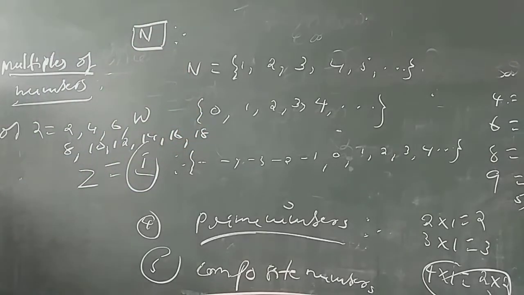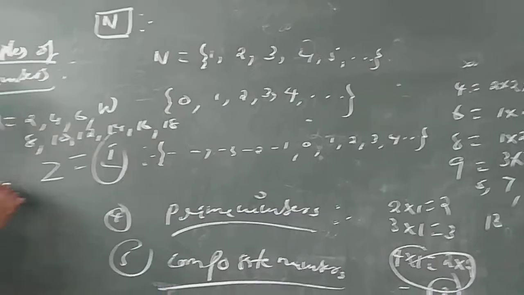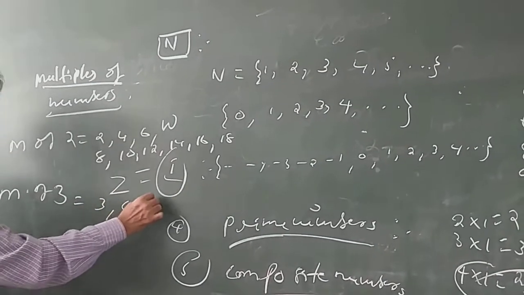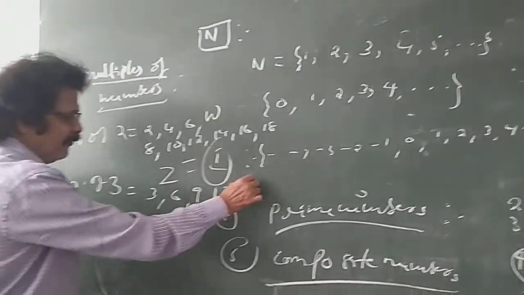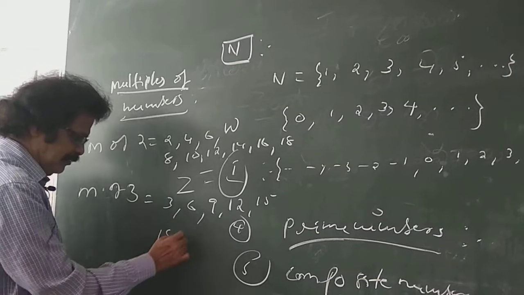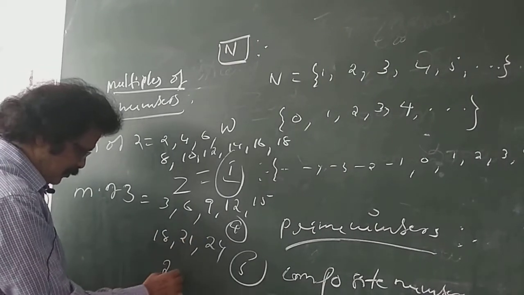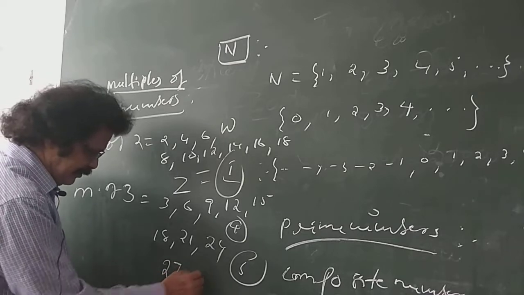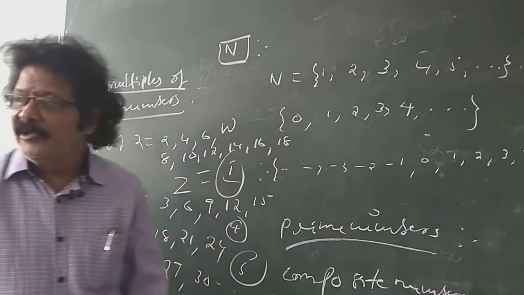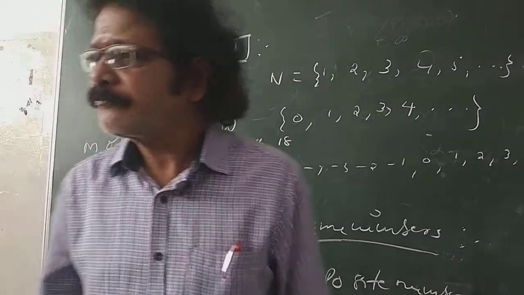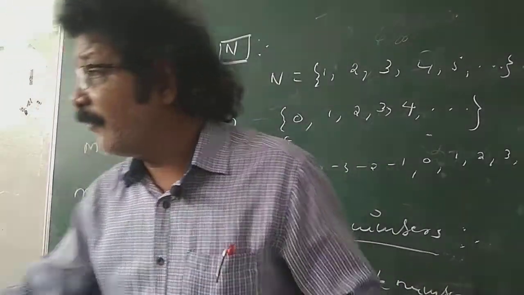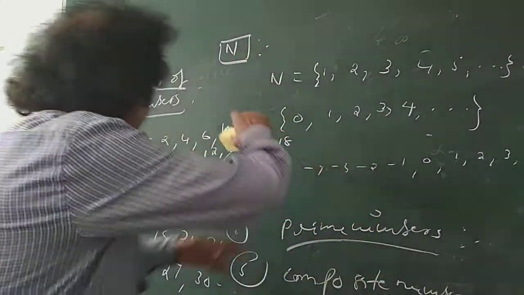These are the multiples of 2. Multiples of 3 are 3, 6, 9, 12, 15, 18, 21, 24, 27, 30, and so on. These are the multiples.